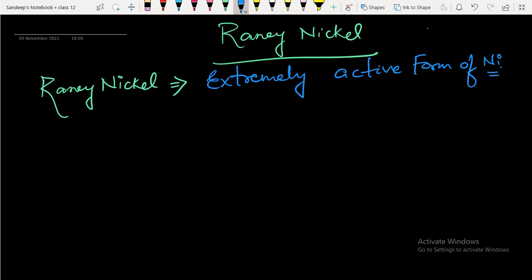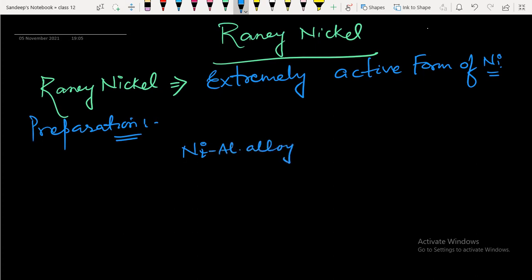So how is it prepared? The first question is preparation. We take nickel aluminum alloy in a 1:1 ratio and mix it with a 25% cold solution of NaOH, and it is heated at 115 to 120 degrees Celsius till the evolution of hydrogen ceases.